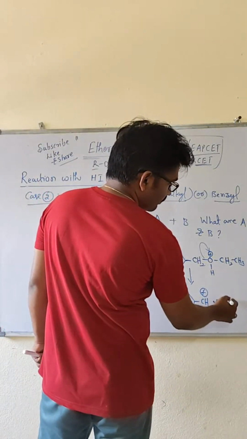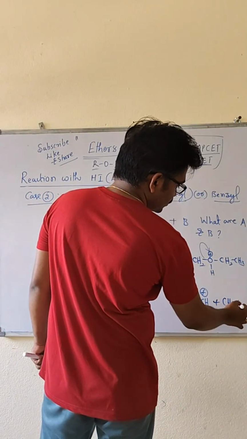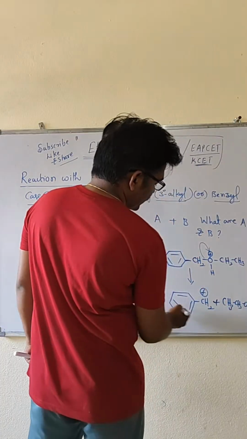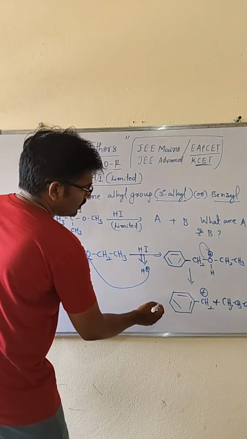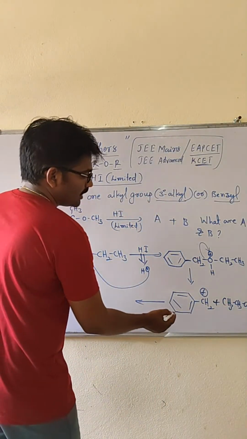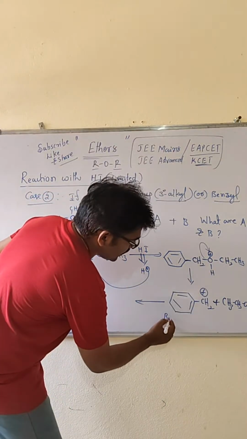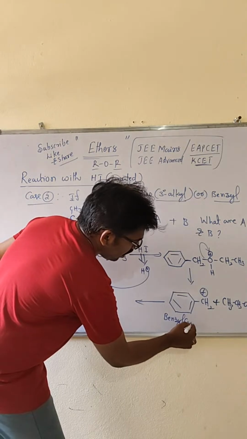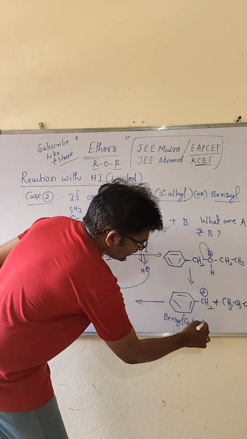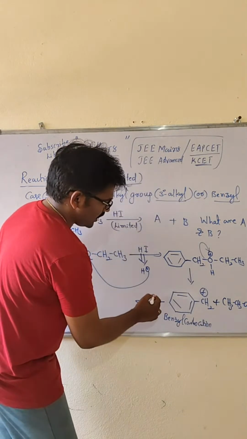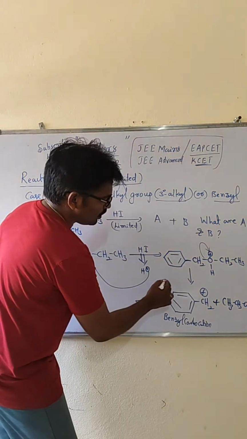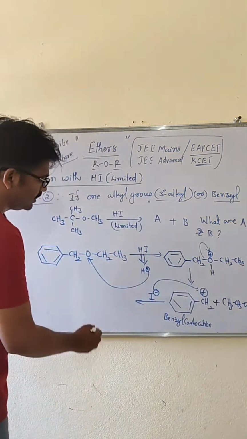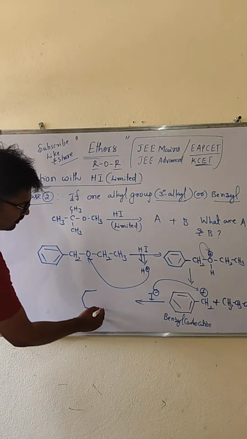So then here CH3-CH2-OH will be formed, plus one more for this carbocation. The carbocation is a benzyl carbocation. For the benzyl carbocation, I minus is going to attach where the positive charge is there, so benzyl iodide will be formed.